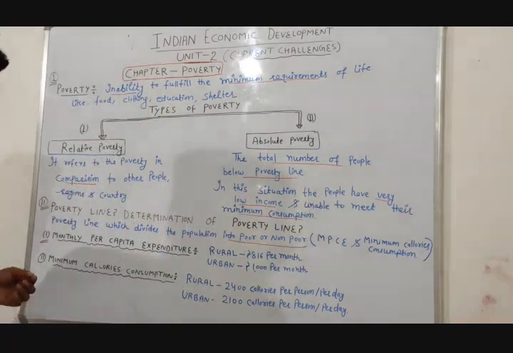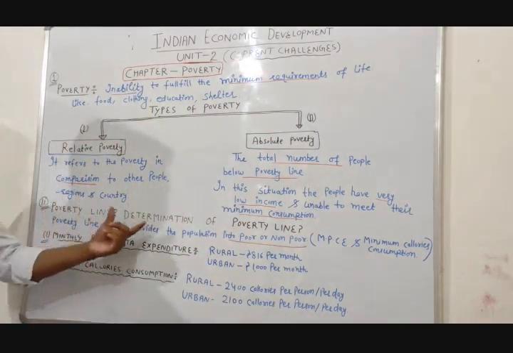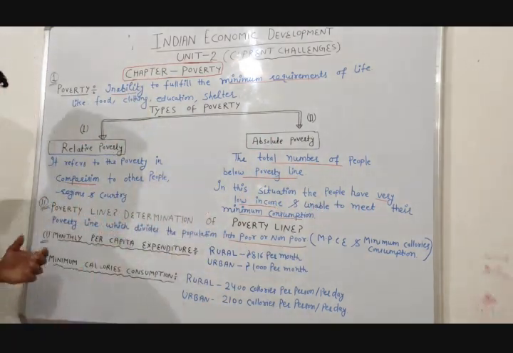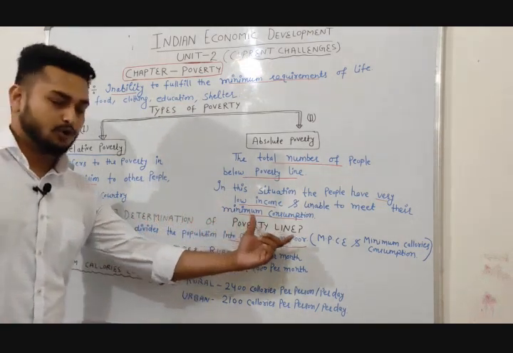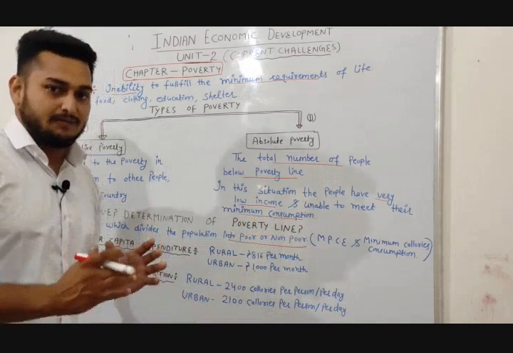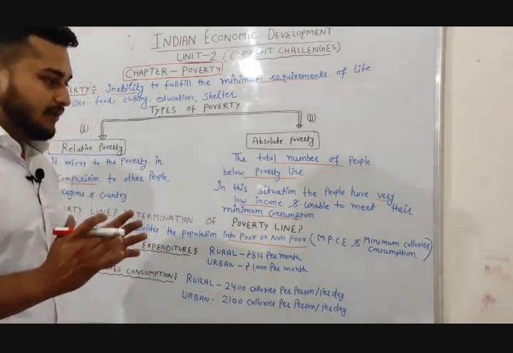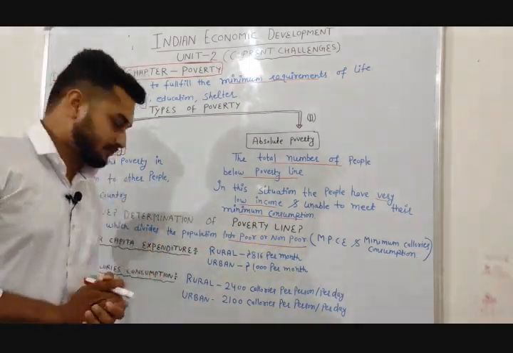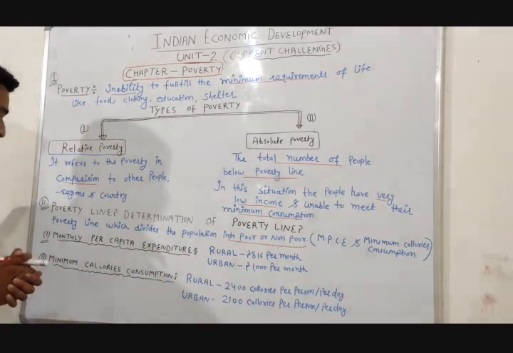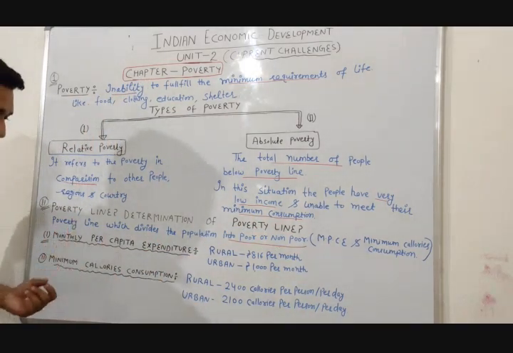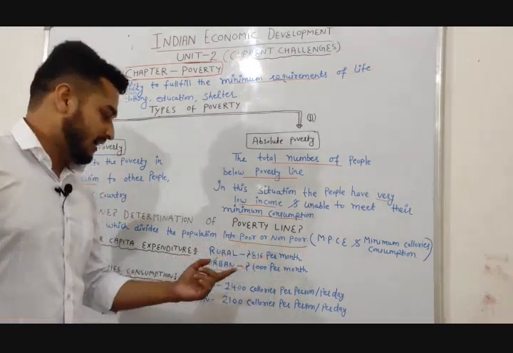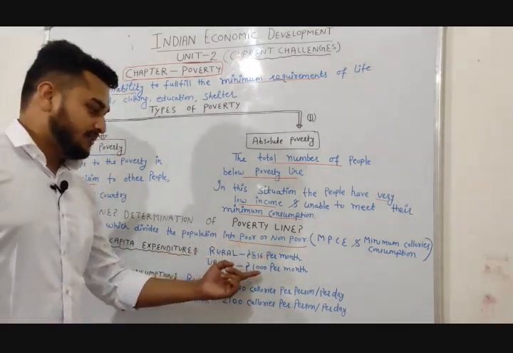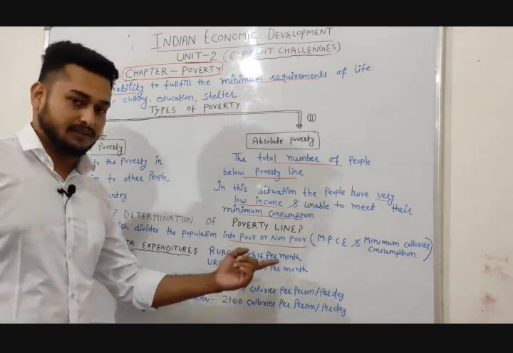Now we are going to discuss what the poverty line is and how it is determined. The poverty line divides the population into poor and non-poor. It includes monthly per capita expenditure and minimum calorie consumption. First of all, we are going to discuss monthly per capita expenditure. In rural areas, we need rupees 816 per month, and in urban areas we need rupees 1000 per month.